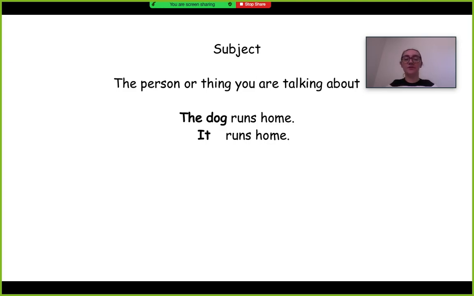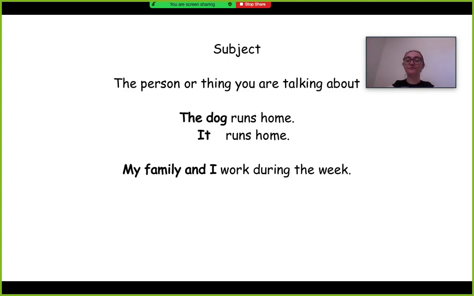Now, this is the other thing that we've learned, that you can use pronouns. It can be used instead of the dog. When we use a pronoun, it means that we're talking about someone or something generally. We're not saying specifically or exactly who we're talking about. So the dog runs home and it runs home mean the same thing, except one is talking exactly about a dog and the other one is just saying it. It could be anything. It could be a dog, it could be a cat, it could be anything.